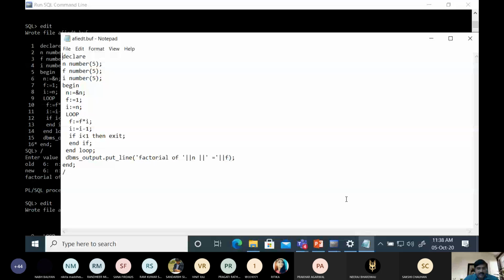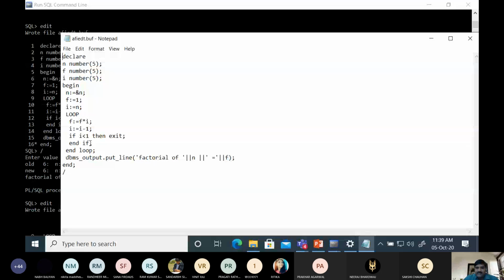In this way you can learn the control structure. There is no need to remember the syntax. Make a program and then use the construct. So here you are using the looping construct, then the conditional construct, and this whole syntax we can replace with exit when I is less than 1. Or you can use a conditional statement.